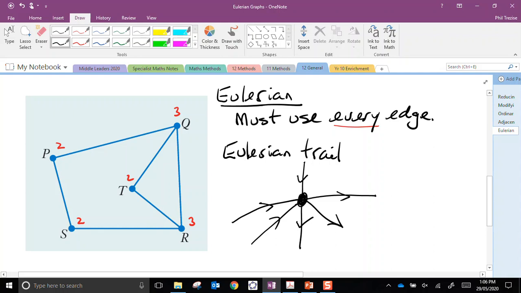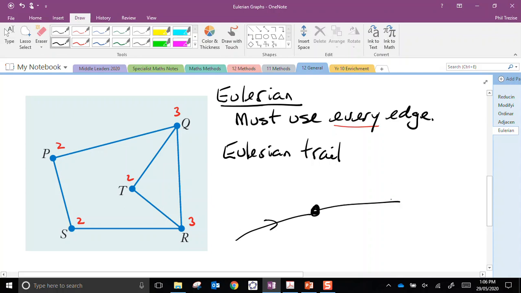What about an odd number? What if I had a vertex that had an odd degree? So if there's my vertex, if I have a trail coming in and then a trail going out, I can transit through. But then if I have another one coming in, I get stuck there. So as long as I finished at that vertex, I'd be okay.